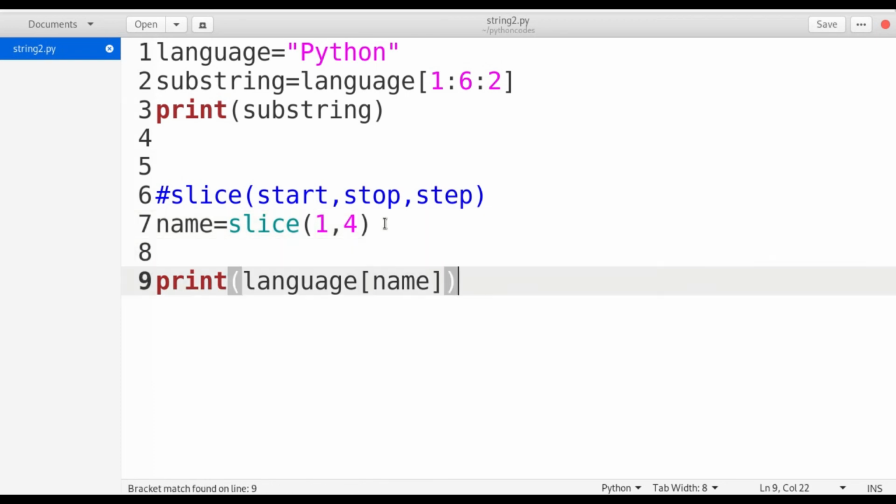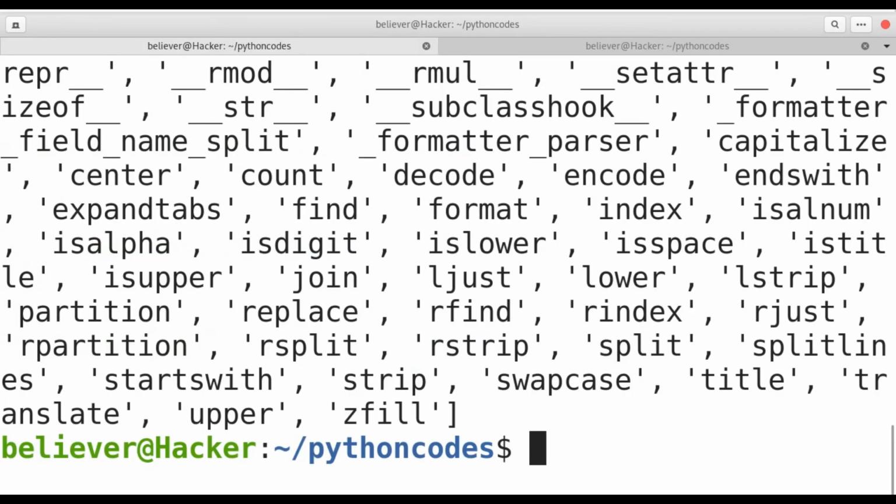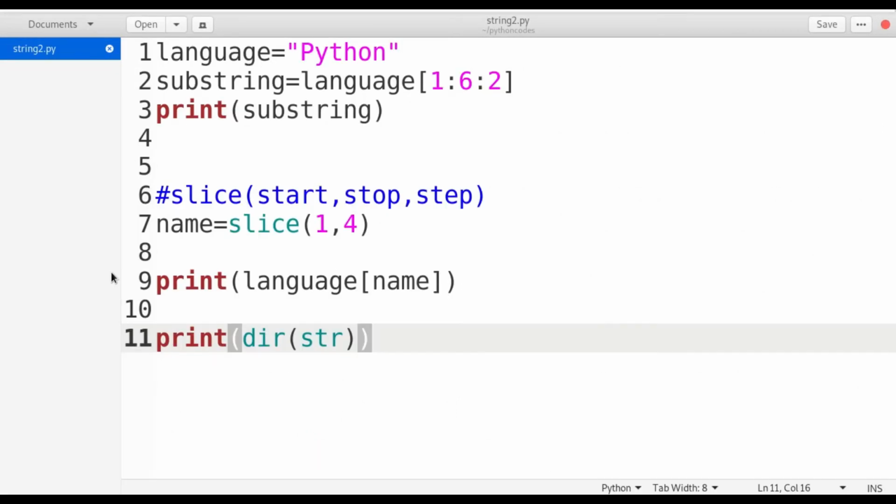So the next one is just an intro of the string inbuilt functions. As we know, the string has multiple inbuilt functions. So these are the inbuilt functions called capitalize, center, count, decode, encode, and so on. These are lots of inbuilt functions for the string. So we can use these functions, and how to get the output and in which way we are going to use these things, we can discuss in the next video.